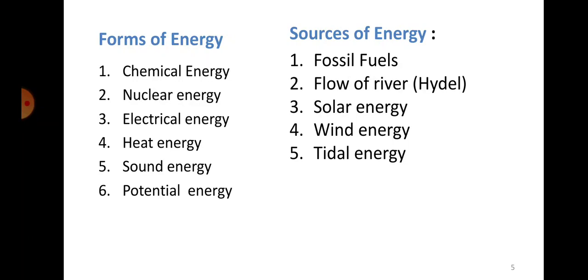Okay, there's a difference between forms of energy and sources of energy. So different forms of energy: one is chemical energy, nuclear energy, electrical energy, heat energy, sound energy, potential energy, and different forms again. These are the forms of energy. Next is sources of energy. There are different terms actually. Source means from where we are getting that. Forms means in what forms they are available, right?